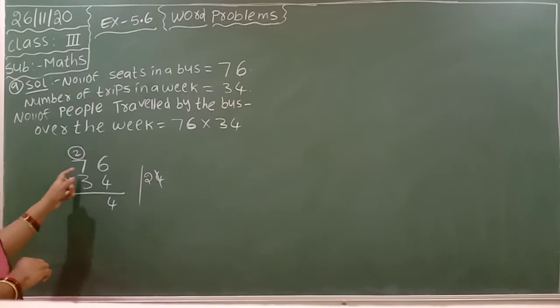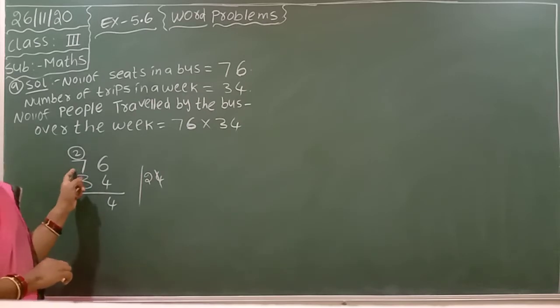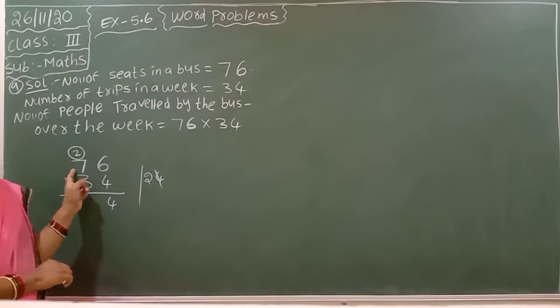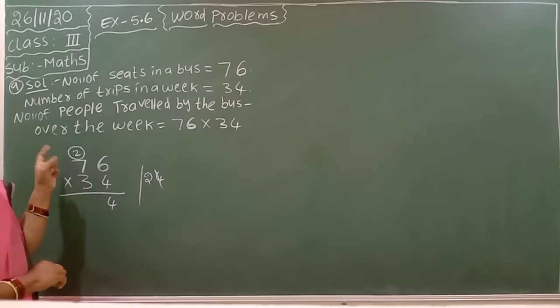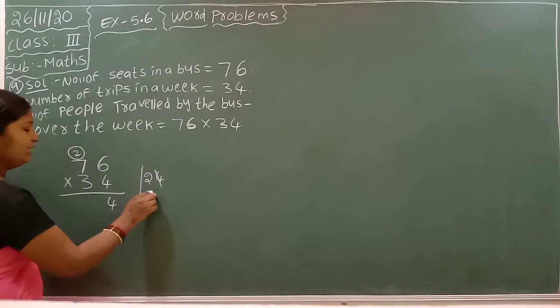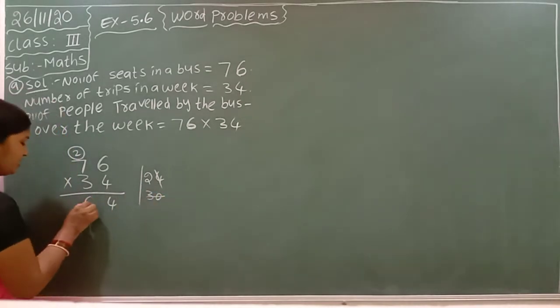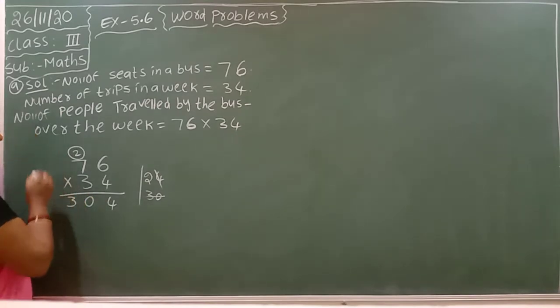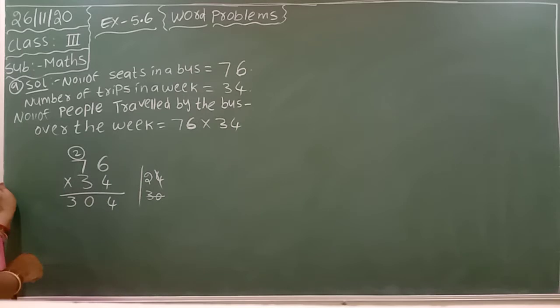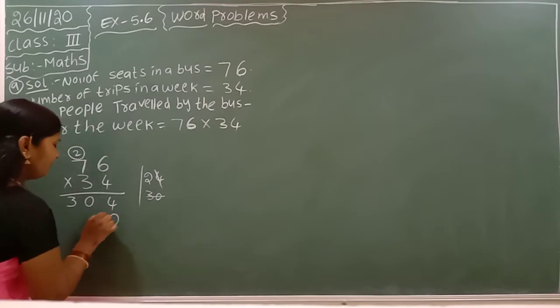Regrouping. 4 into 7, 4 sevens are 28. 28 plus 2 is 30. 30 is also a two-digit number. You can write down both numbers here. Why? Because here there is no other number for writing regrouping. Ones place multiplication is over. Keep 0 in the ones place.